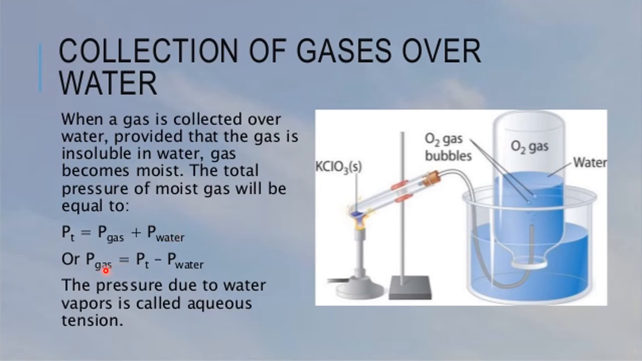Now I want to calculate only the pressure of the oxygen. At that time, you transfer this term to the other side. So pressure of the gas is equal to total pressure minus aqueous tension of the water. In this way, you can calculate either the total pressure, the pressure of the individual oxygen gas, or the aqueous tension. All these are very useful when we start the numerical examples.